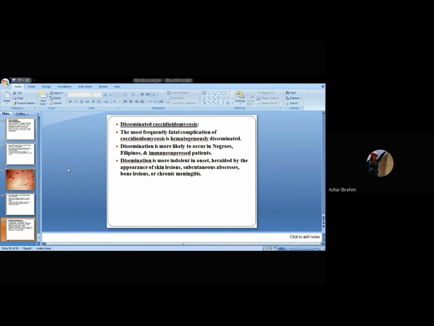Filipinos also, and immunocompromised patients, of course, this is a fact that needs no discussion. Dissemination is more indolent in onset, heralded by the appearance of skin lesions. That means dissemination may invade the skin, causing cutaneous lesions, sometimes subcutaneous abscesses, osteomyelitis, bone lesions, and sometimes even chronic meningitis due to hematogenous dissemination.